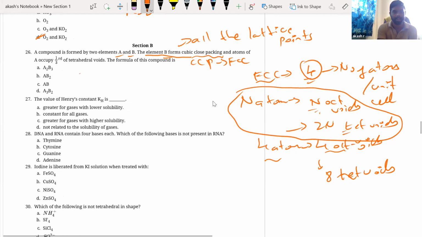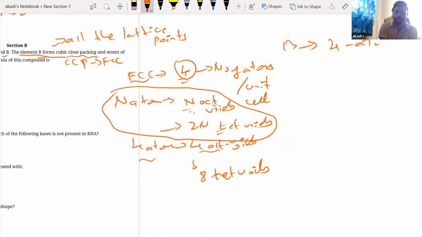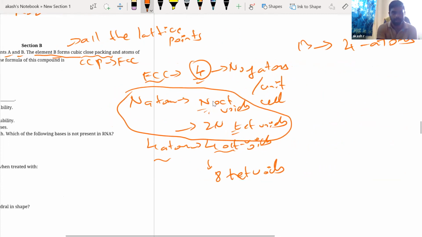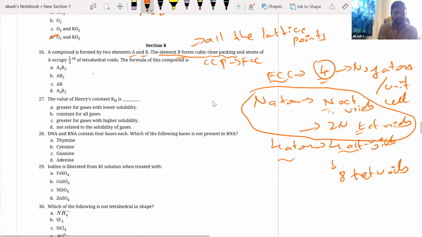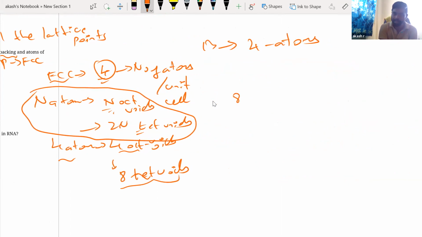Okay, fine. Now I can easily tell about B. B occupies all the 4 lattice points, so I will have 4 atoms of B. Next, A occupies 1/3 of the tetrahedral voids. That means how many tetrahedral voids do I have? 8 tetrahedral voids. Of those only 1/3 are occupied.